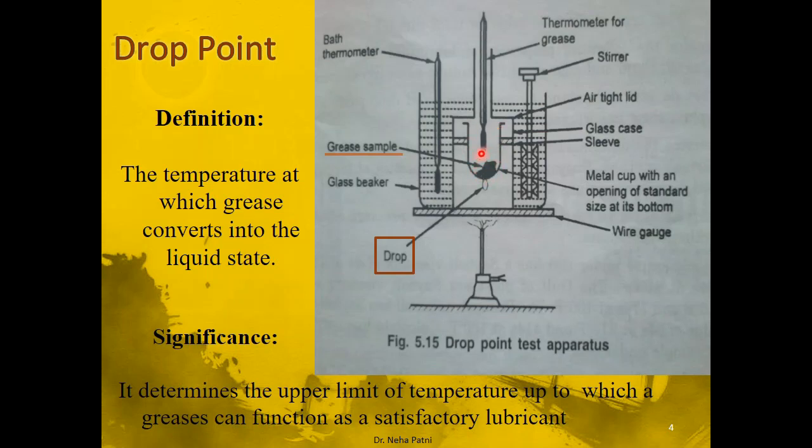Now you have to put a thermometer here because obviously we need to note the temperature. Then you have to put it in a glass tube and then you have to heat it. But we are not supposed to heat it directly. We are going to heat it indirectly.